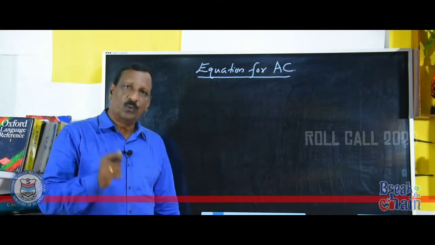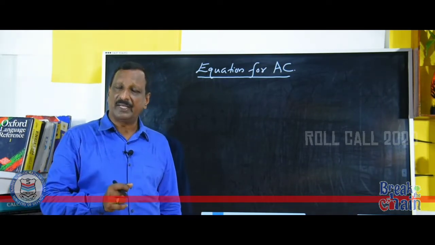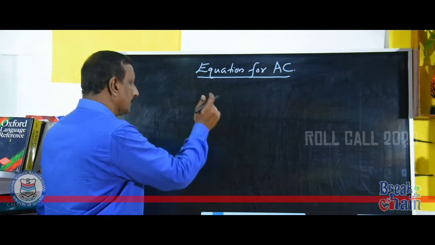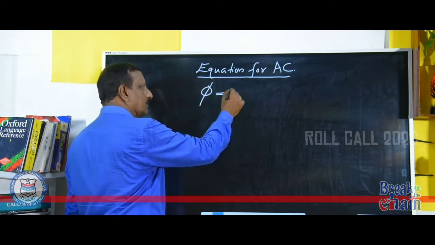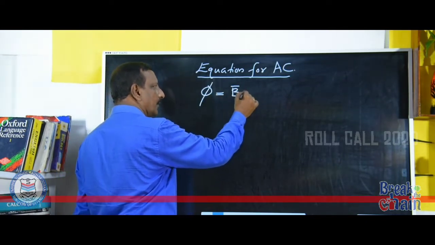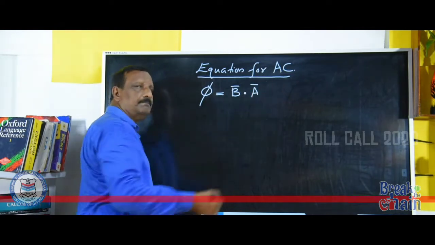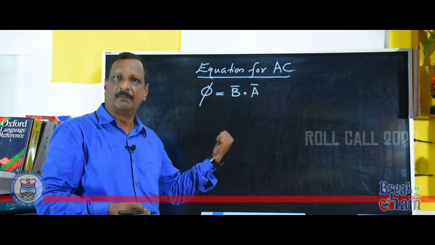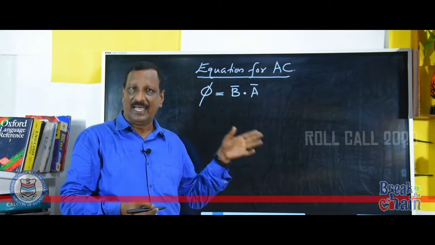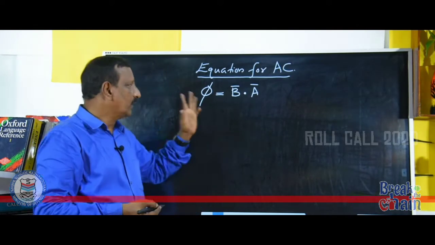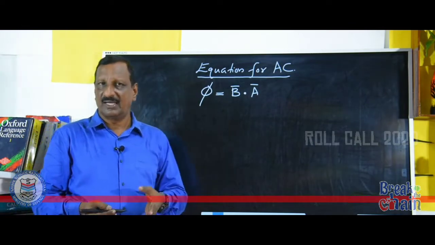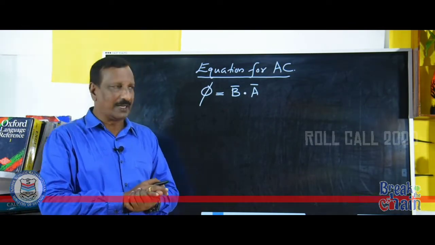Now, what is the equation for magnetic flux? The equation for magnetic flux is phi equals B dot A, where B is the magnetic intensity vector and A is the area vector. B dot A will be the magnetic flux, and of course, magnetic flux is a scalar.